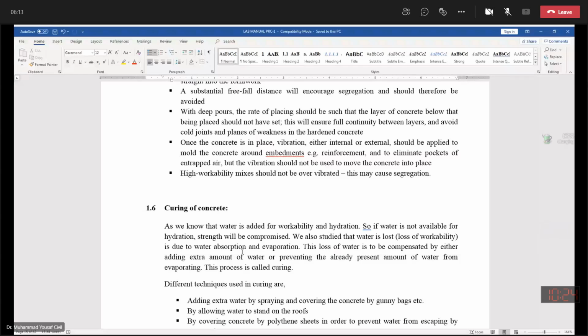Now from today onward, we will be addressing the different properties of all the individual ingredients. And certainly, the batching of the material, batching meaning volume batching or weight batching, will be done based upon its properties as well as other parameters and the requirement.